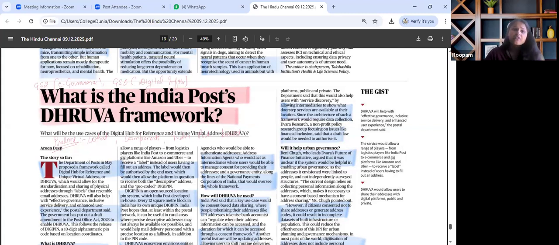For mains perspective, the same article is to be seen through the lens of digital public infrastructure and a model expanding beyond finances. Last-mile logistics for governance is to be seen, and UPI could work as an analogy in all the different aspects of our answer that we have to address. So this is how this particular article is to be seen.